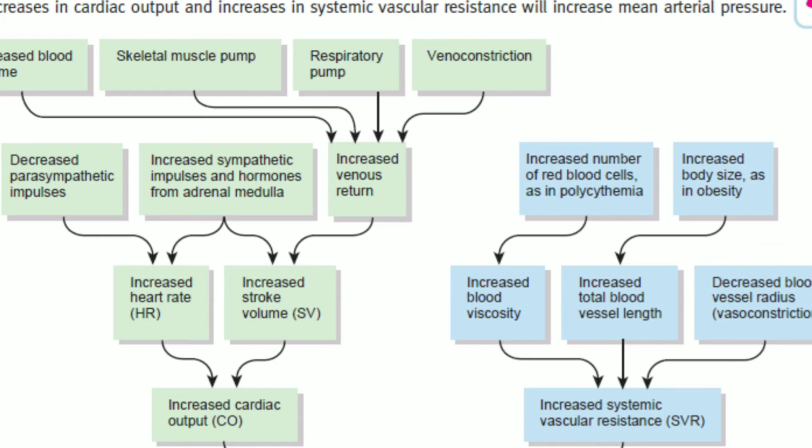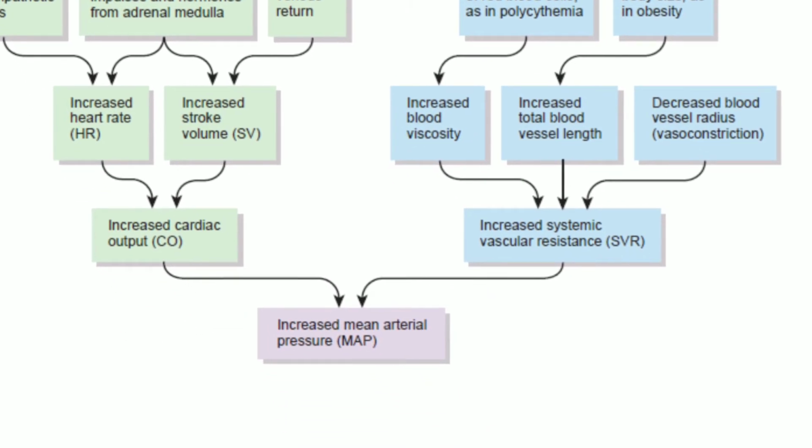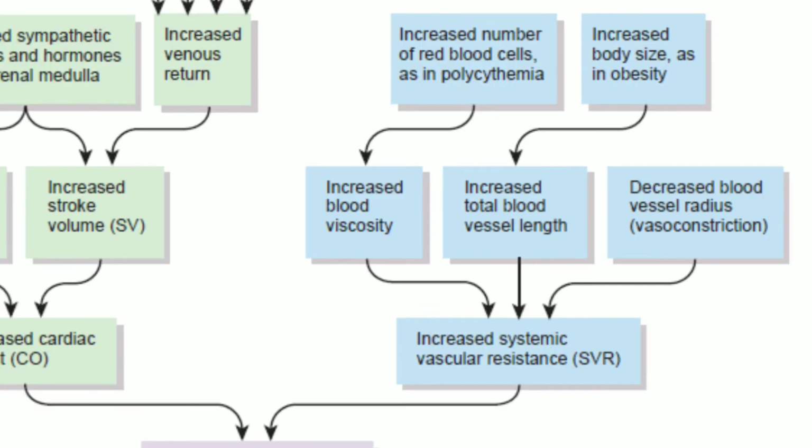Similarly, the heart rate is influenced by the sympathetic and the parasympathetic stimulation. When there is decreased parasympathetic impulses and increased sympathetic stimulation, and also some of the hormones of the adrenal medulla, it will cause an increase in the heart rate. So when there is an increased heart rate and stroke volume, this will result in the increase of the cardiac output and also the increase in the mean arterial pressure.